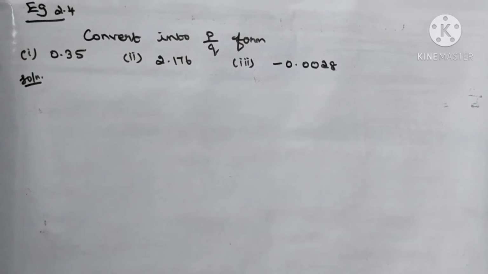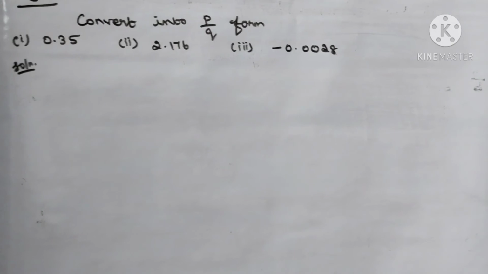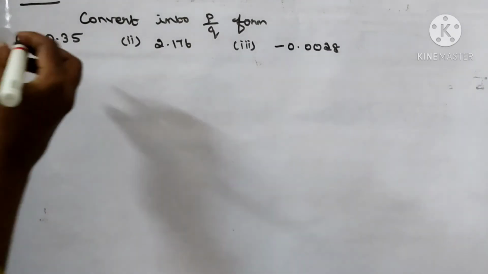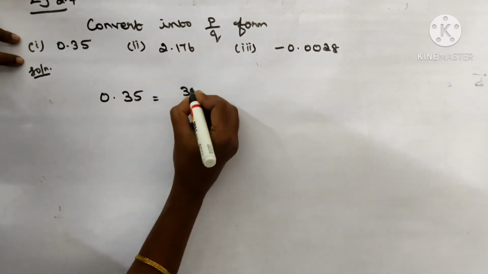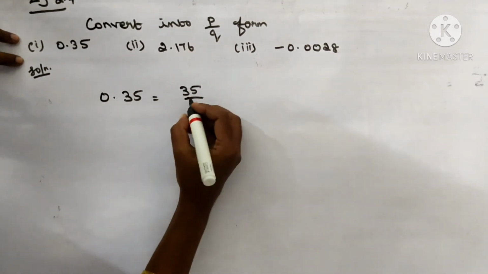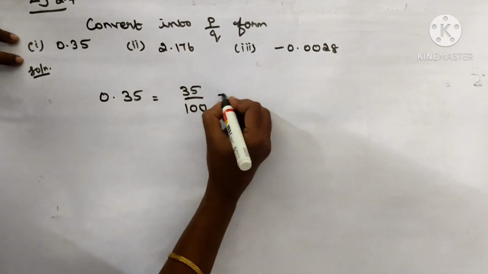Listen to example 2.4. Convert into p by q form: 0.35, 2.176 and minus 0.0028. Listen to the solution. So 0.35, write the fraction form: 35 by 100, because of 2 decimal places. Write it in the reduced form.